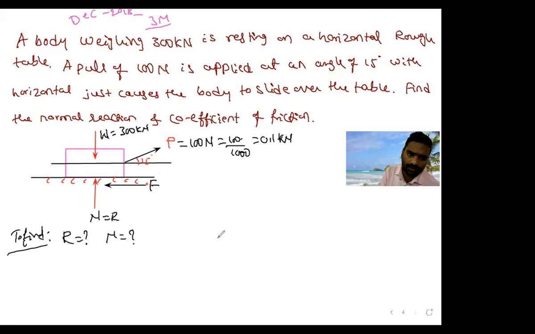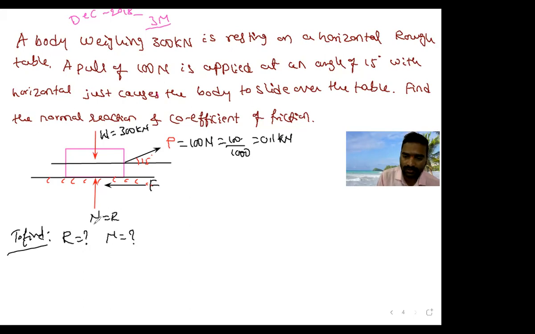So first, what is known, what is unknown? P is known, W is known. I don't know the value of F, I don't know the value of mu, that is N. What is mu? Mu का formula क्या है? F by N, correct? F by R. I don't know the value of F, I don't know the value of R. I cannot find mu directly, but I have to find out R. How to find out the R?